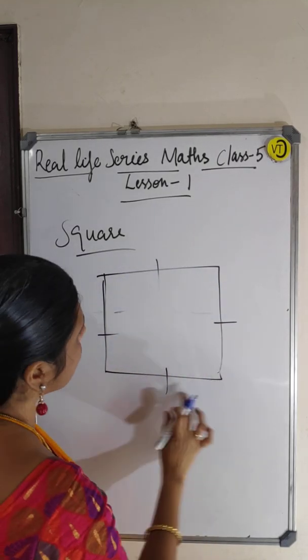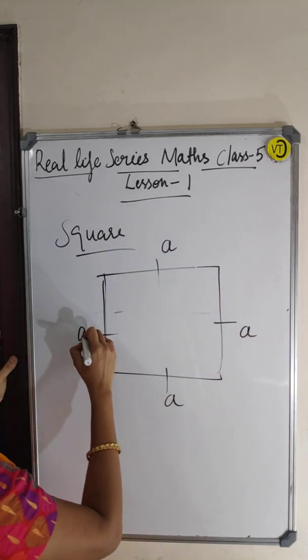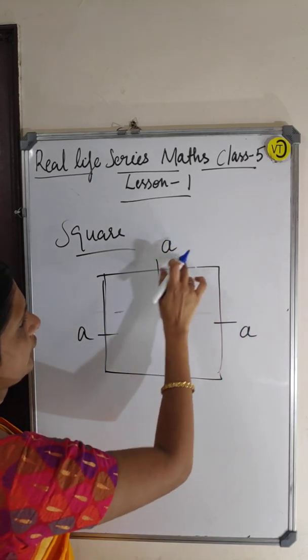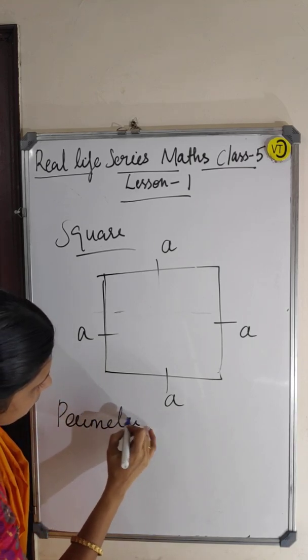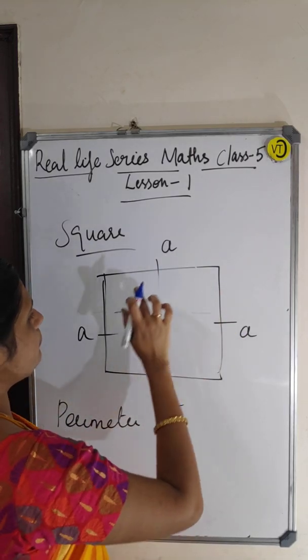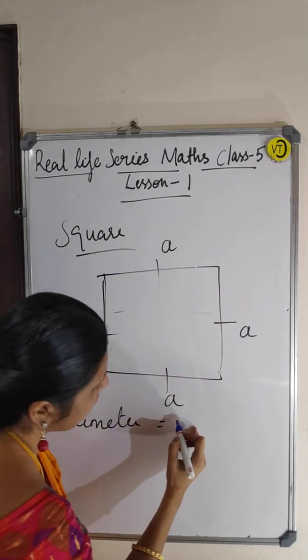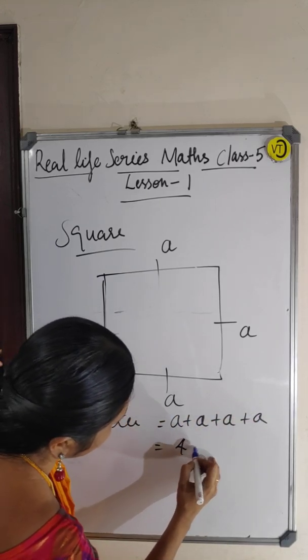All sides are equal, then I can tell it is a square. It is A, this is also A, this is also A. This side is 5, this is 5, 5, 5, right? What is the perimeter? Perimeter of a square is A plus A plus A plus A, which is equal to 4A.